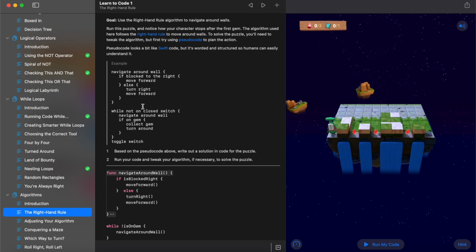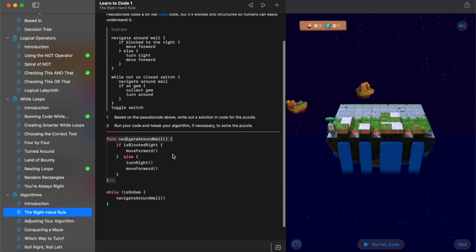So you can see here, there's an example of the solution for this challenge, where we need to get Byte to go around these walls, pick up the gems and toggle the switch at the end. So our instructions are, based on the pseudocode above, write out a solution in code for the puzzle, run your code and tweak your algorithm if necessary to solve the puzzle. So essentially what we need to do here is take the code that we're given, compare it with the pseudocode, and then take a look at what we need to edit.